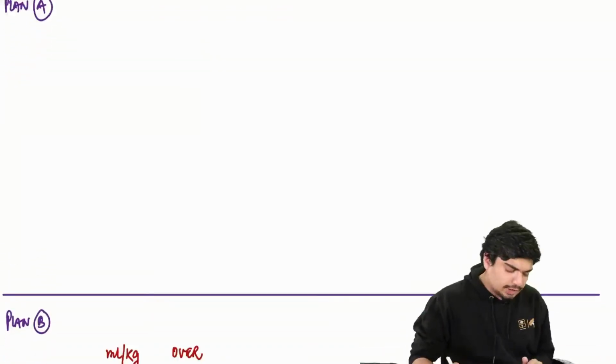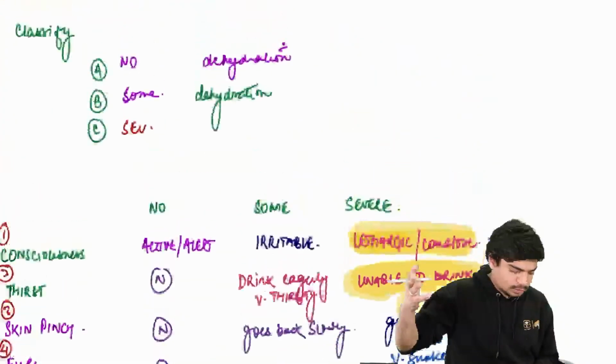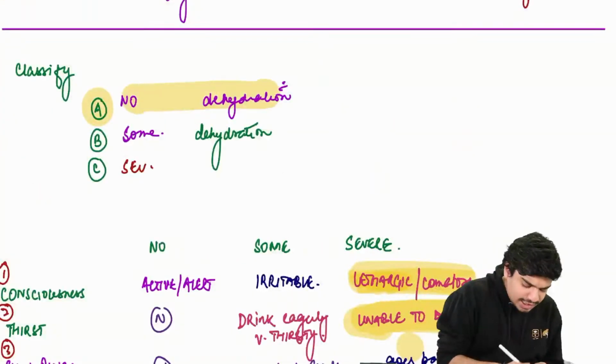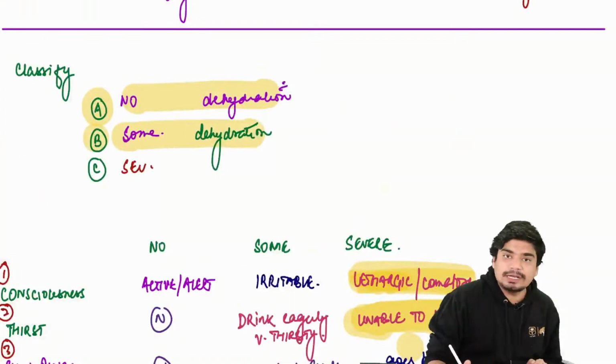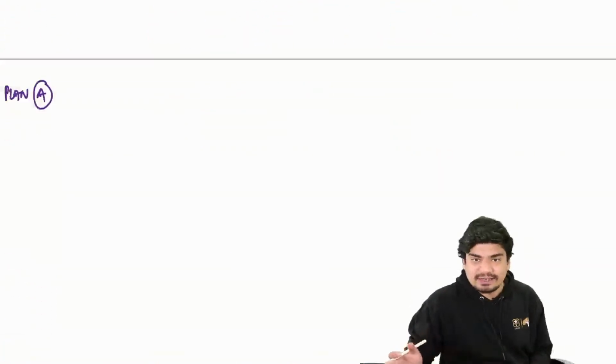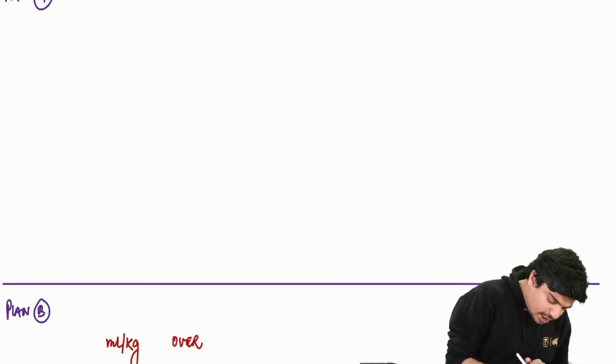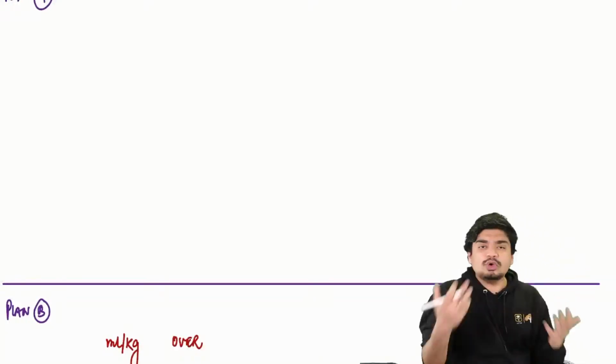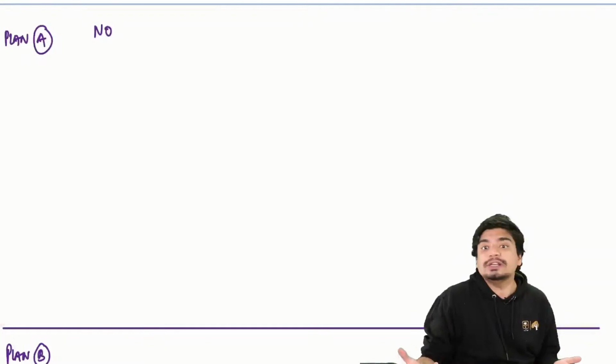Now, coming to the management. So there are 3 plans that we use. Alright, we'll use plan A for no dehydration, we'll use plan B for some dehydration, and we'll use plan C for severe dehydration. Plan A, plan B, plan C. Plan A is for no dehydration. If there is no dehydration, you don't need to rehydrate.